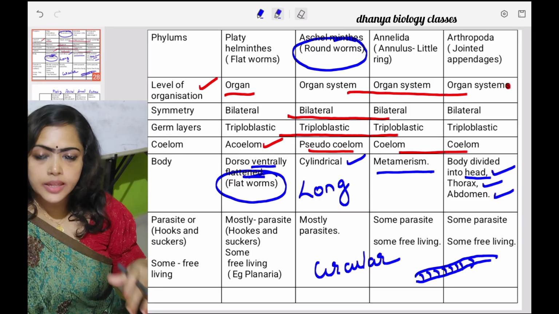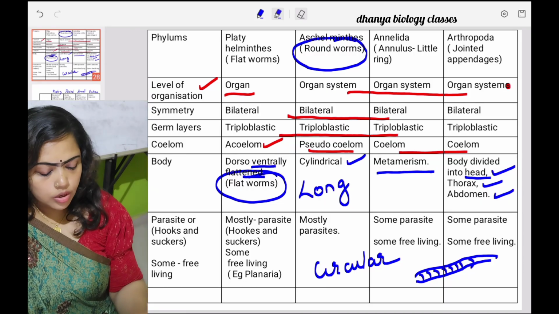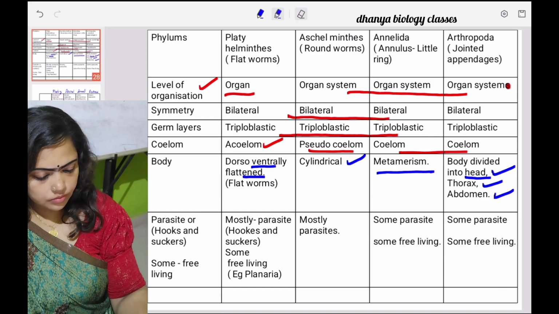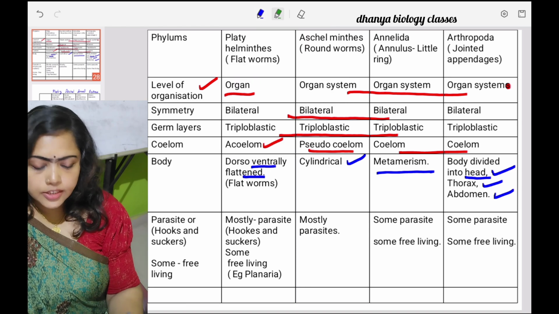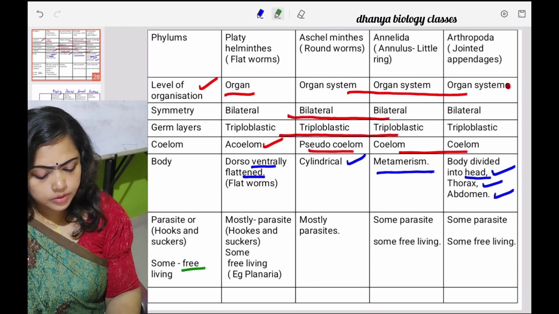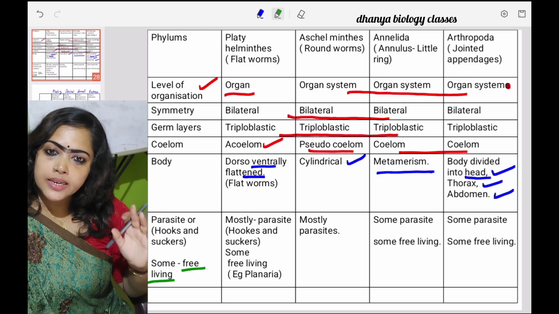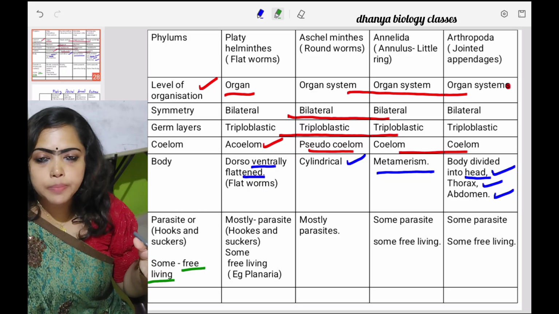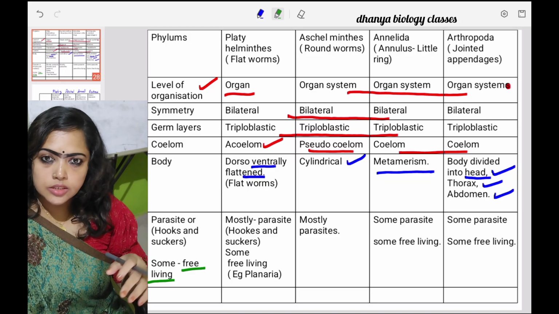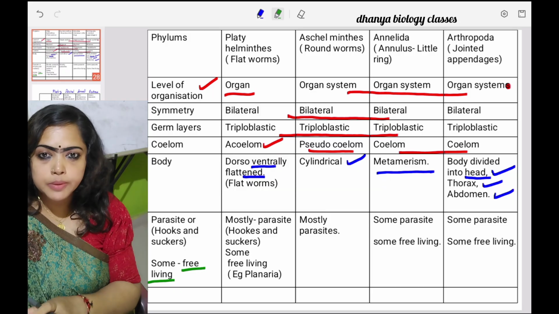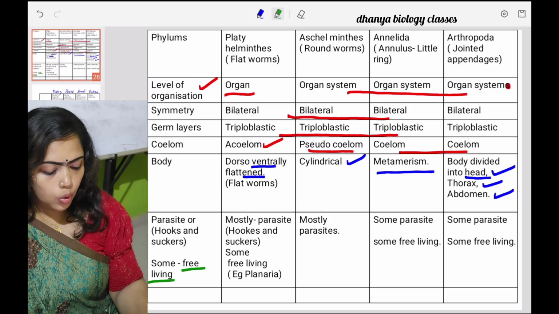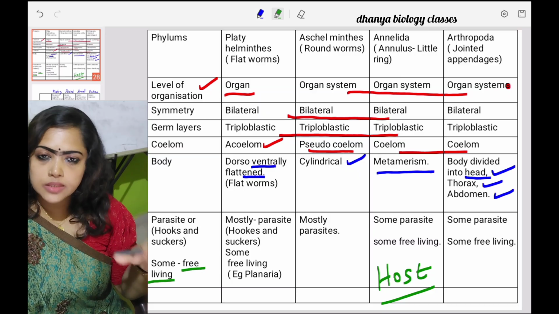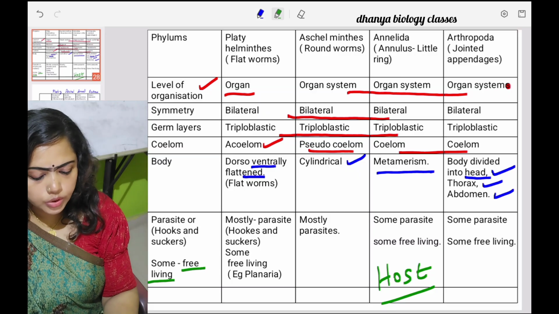And then the next feature is their way of living, that is whether parasitic or non-parasitic forms. Non-parasitic forms means free living. And these parasitic organisms carry some adaptations called parasitic adaptations. What are these parasitic adaptations? These are the characters shown by a parasite which enable that particular parasite to live in whose body? Host body, right? And these characters are called what? Parasitic adaptations. Example, presence of structures like hooks and suckers.